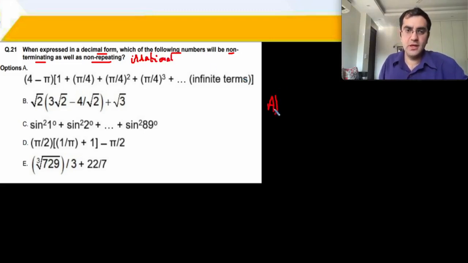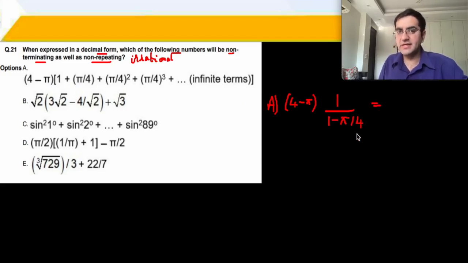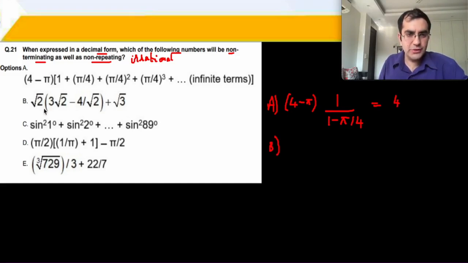You have 4 minus pi as the first option into an infinite GP, which becomes a upon 1 minus r, that's 1 minus pi upon 4, right? So what will happen is that it will become 4 minus pi and get cancelled out, and 4 will come on top, so you will get your value as 4. You enter the B part and open the brackets. 3 root 2 into root 2 becomes 6, minus 4 upon root 2 into root 2 is 4, and then you have a plus root 3, which is going nowhere. Therefore, B part is the right answer for question 21.